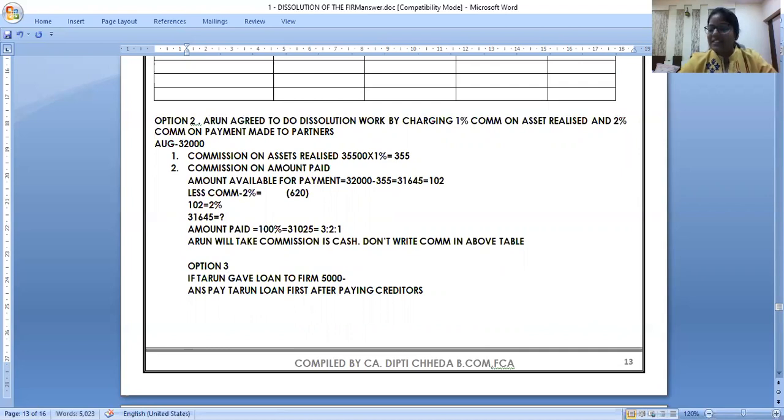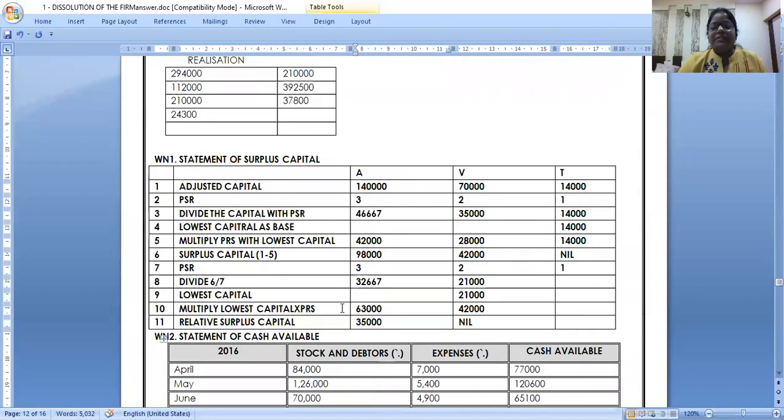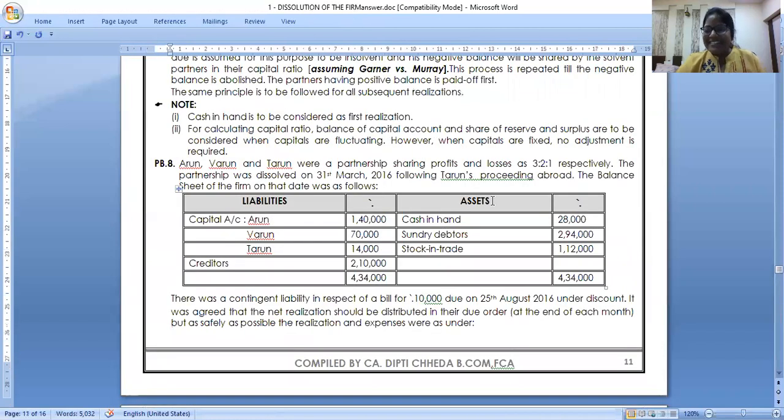One more. I have 5, 6, but the time is already over. So I'll give some homework also. And one more option we are doing. Option 4. Super. Okay. Right. Arun has taken a loan from the firm, 5,000. Finished writing? Arun has taken a loan from the firm, 5,000.